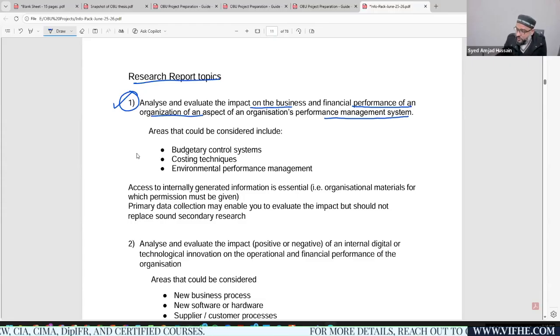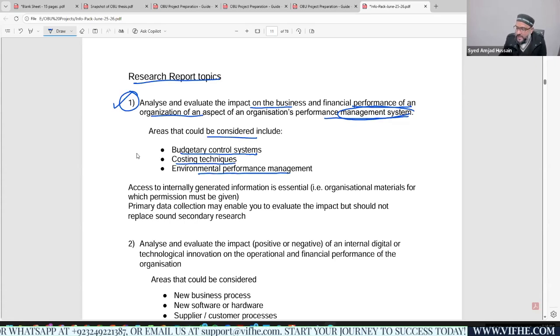When you are looking into the analysis of a company, remember that this topic area specifically looks into the performance management system of an organization. So what areas do you need to focus on while preparing your project? That includes the budgetary control system, how the budgetary control system works within that organization. Second is the costing techniques of that organization, how environmental performance management works, or how the company is concerned about the environmental performance management indicators for that specific company, right?